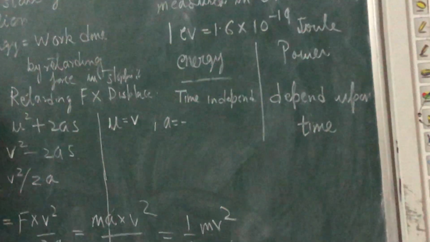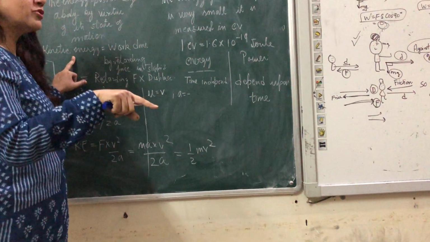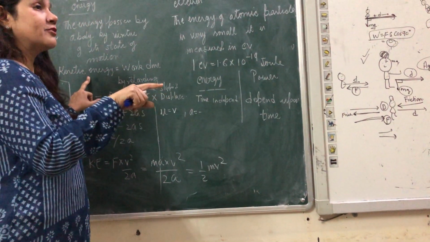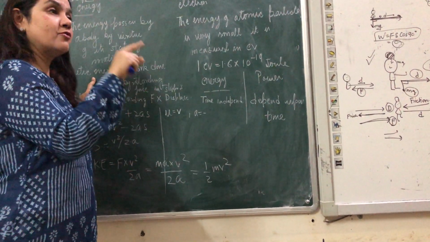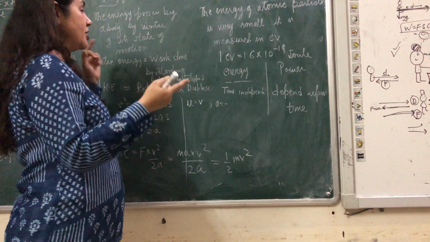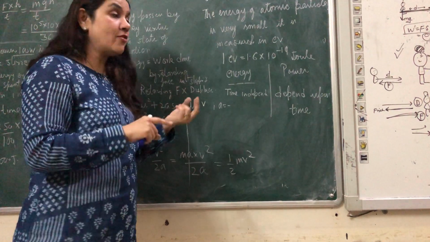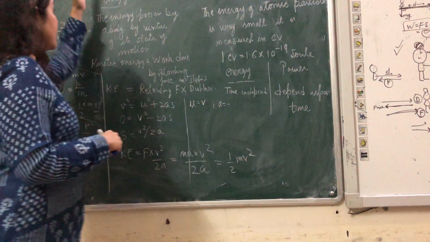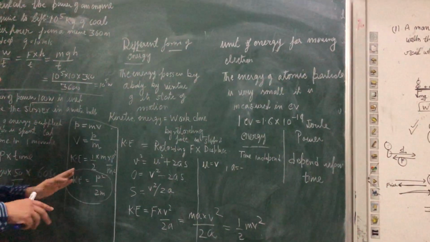Kinetic energy means the more the energy, the more the work you will apply, and work is equal to force into displacement. Because you want to stop that, it means retarding force. So the work done is by the retarding force. So this is all in the form of kinetic energy.